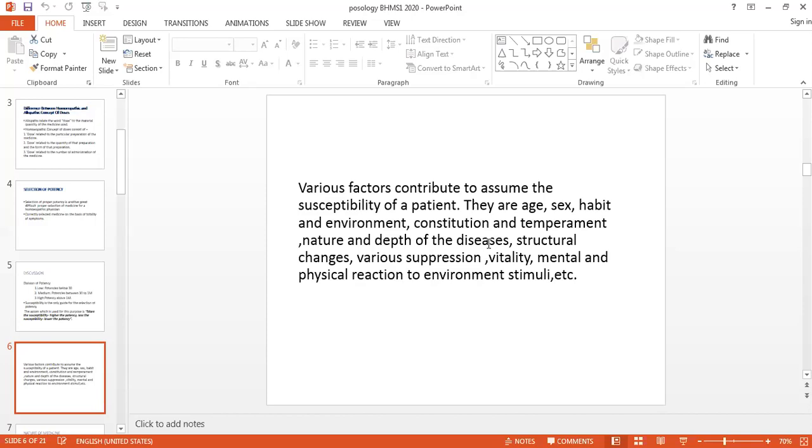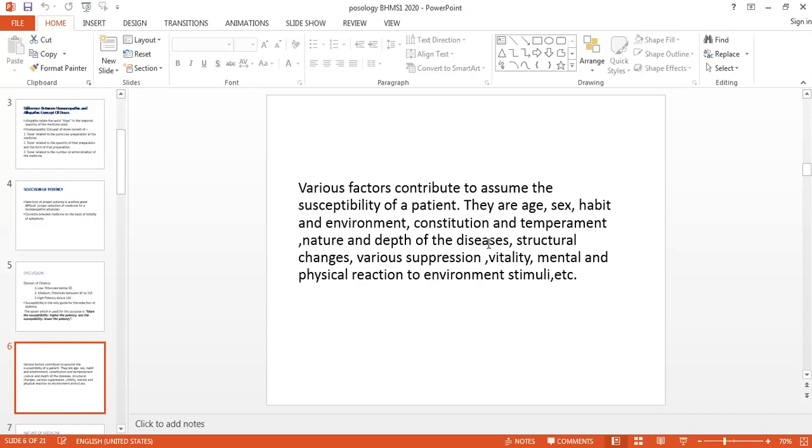Those diseases which cure very early, within a span of 7 to 8 days, are known as acute diseases. And those diseases which exist for a longer period of time, more than 21 days, are known as chronic diseases. And the diseases which remain between 15 to 21 days are known as subacute diseases. So according to their existence, we have divided these diseases into three types: acute, subacute, and chronic.